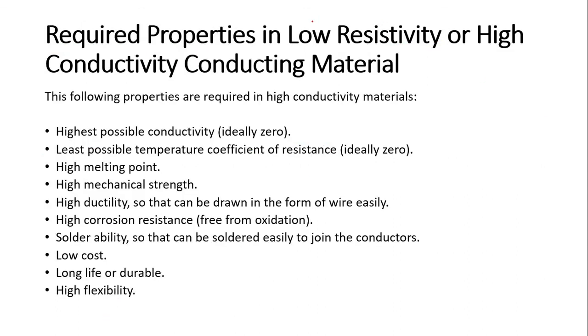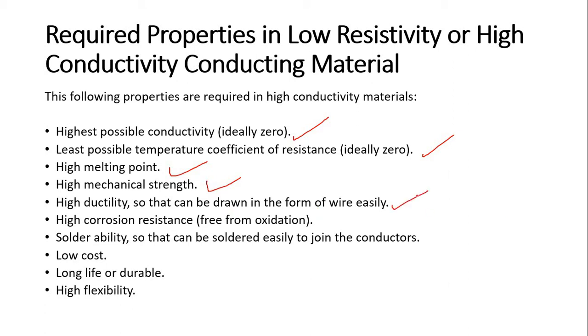Now, required properties in low resistivity or high conductivity conducting material: the highest possible conductivity; least possible temperature coefficient of resistance, meaning no parameter changing with temperature; high melting point; high mechanical strength; high ductility, so that it can be drawn into wire easily.